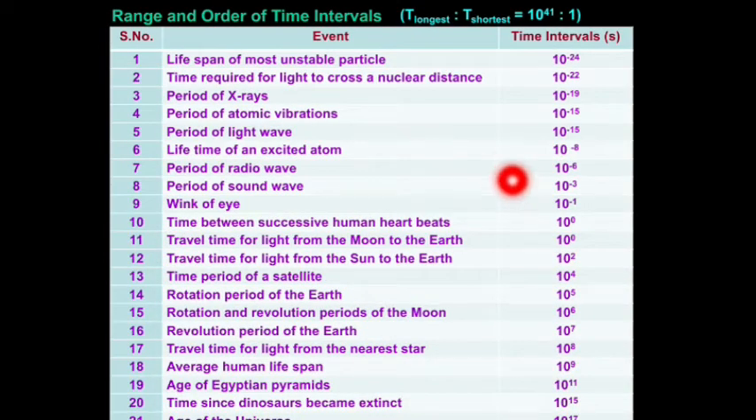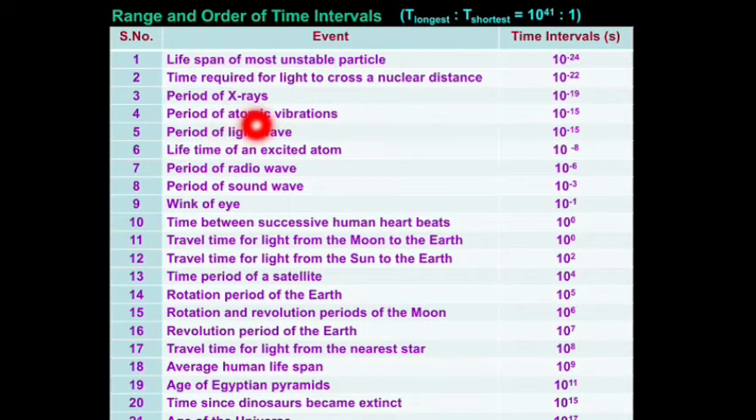See the screen. Some events and time intervals will be given. First one is the lifespan of the most unstable particle. You know an unstable particle means radiation will be emitted continuously. That's called unstable particles. The lifespan of an unstable particle is 10 power minus 24 second. Next one, time required for light to cross a nuclear distance, that is 10 power minus 22 second.